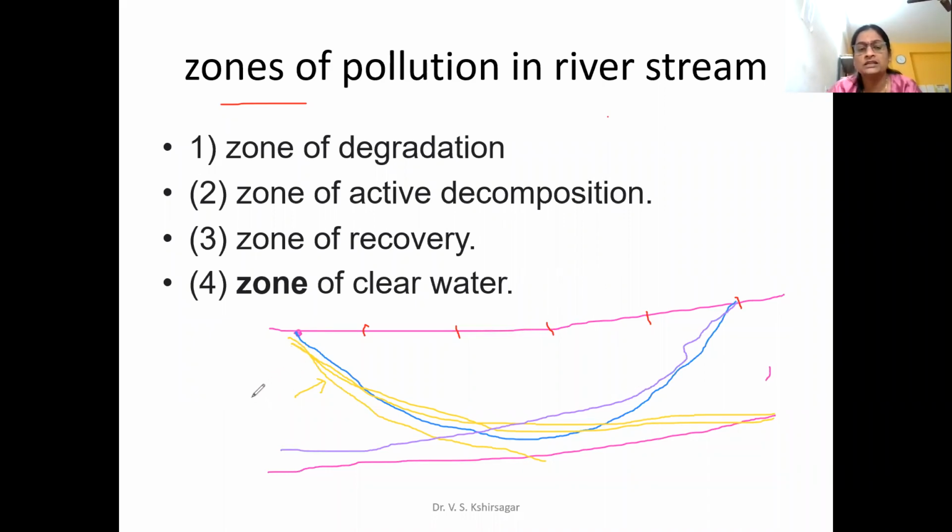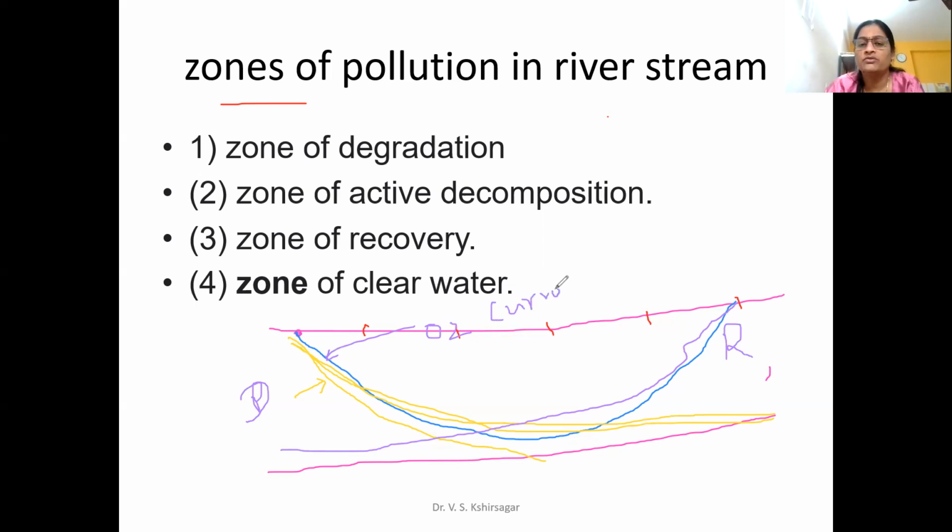One action is the rate of deoxygenation, and the other action is the rate of reoxygenation. The outcome of these 2 activities gives this blue colored graph, which is known as the oxygen curve. It is called the oxygen curve.